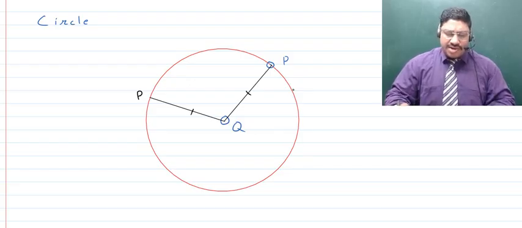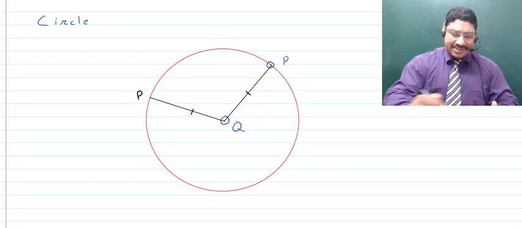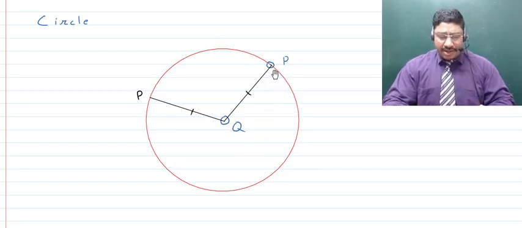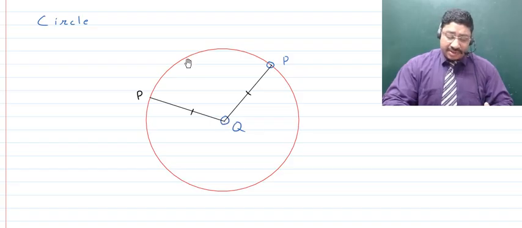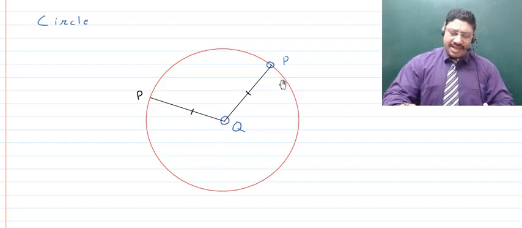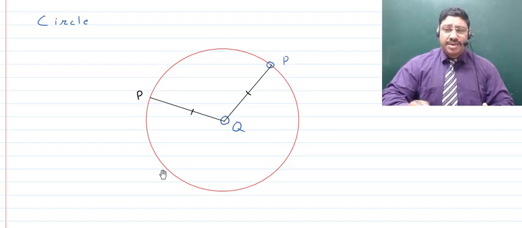Children, I'll quickly discuss this once more. If there is a movable point like P, moving in such a way that its distance from another fixed point Q is always fixed, then wherever the point moves, its distance from the fixed point stays fixed, and the path traced out by this movable point will be a circle.